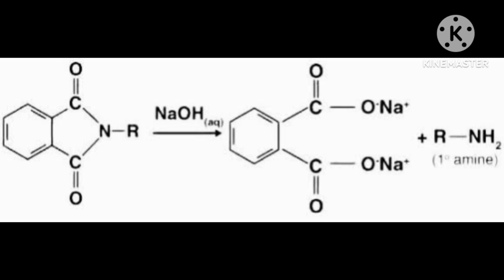Now the next reaction I am telling you, a method of preparation, that is the reduction of nitriles. Nitriles means C triple bond N, cyanide, RCN, where a triple bond is between C and N. That is actually called nitriles.